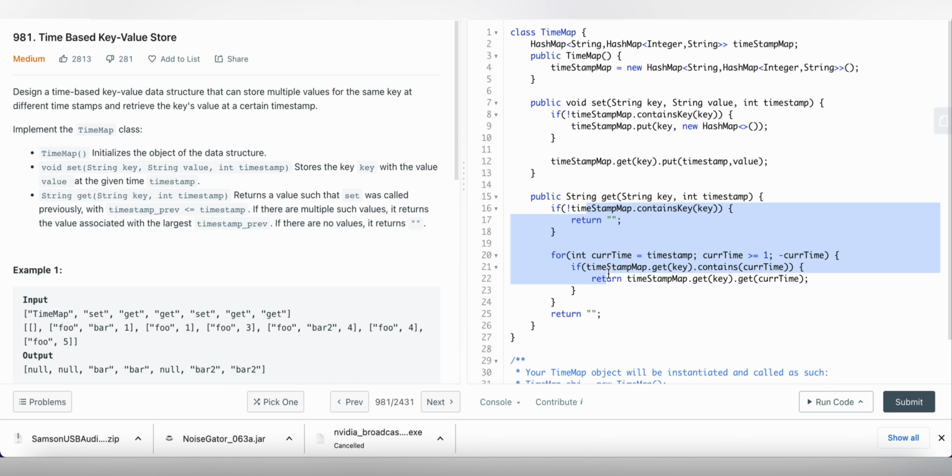So we can iterate over the timestamps, starting from the given timestamp down to 1, and check if a value is stored for the current timestamp or not. If stored, we can return it. Otherwise, check for the previous timestamp. If we don't find any, then simply we return empty.